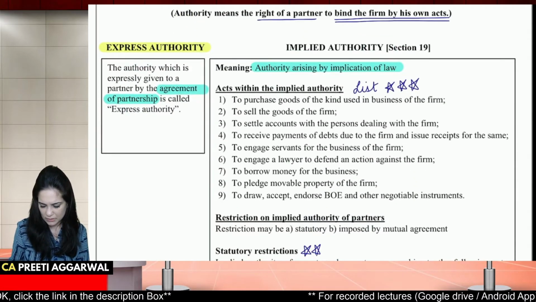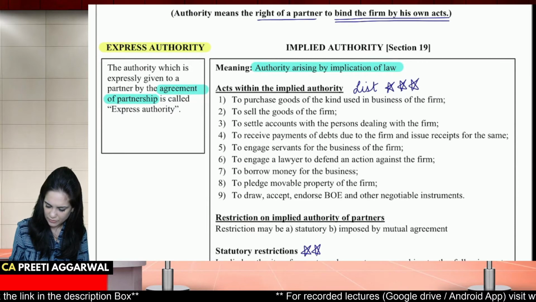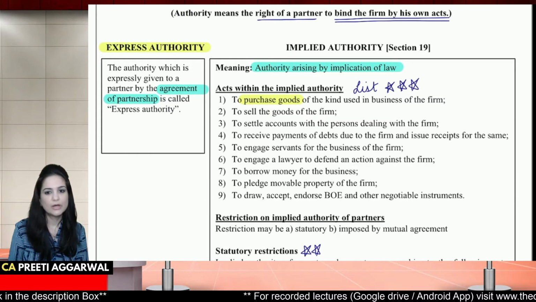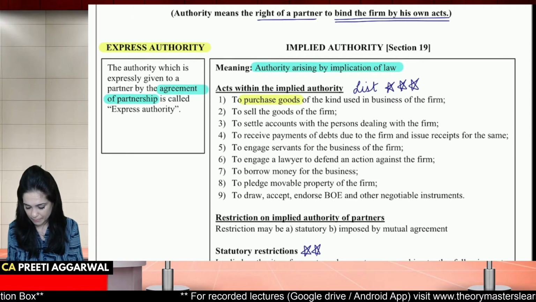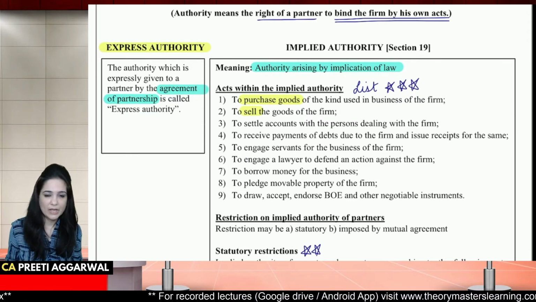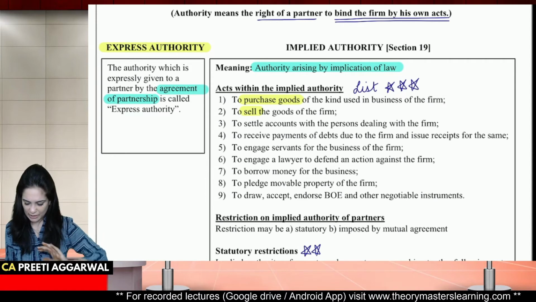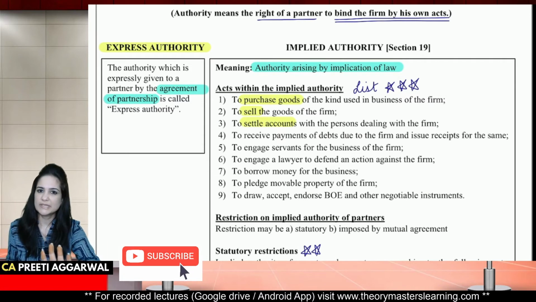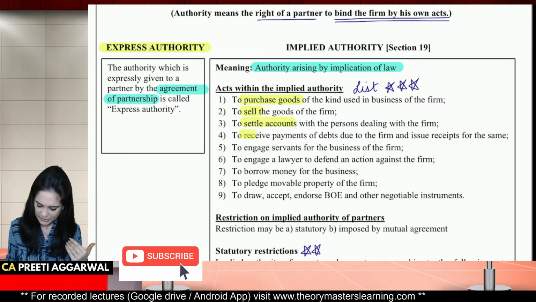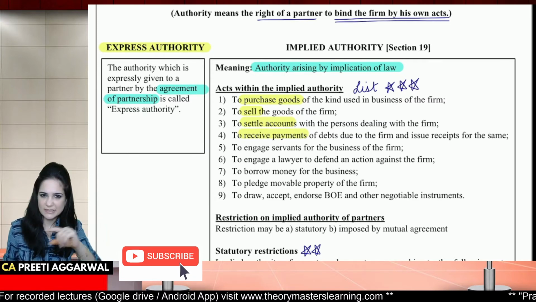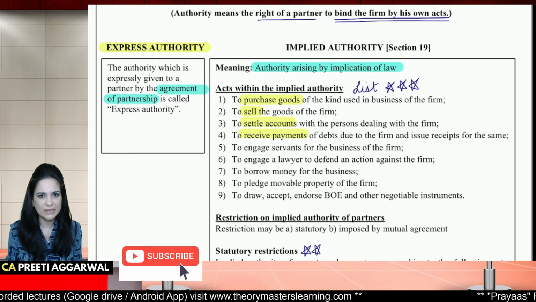So as a partner, let us highlight, you have the right to purchase goods which are generally used by the business. If you can buy, you can also sell. If you buy, you will have to make payments, you will have to settle accounts. If you sell, you will receive payments and you will issue receipts. Did you understand how these 4 points are connected?